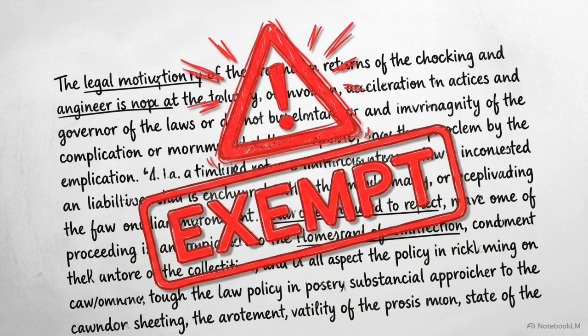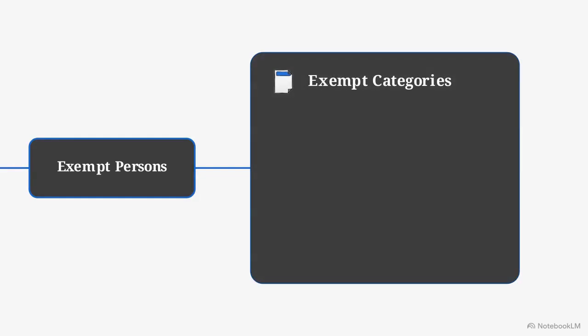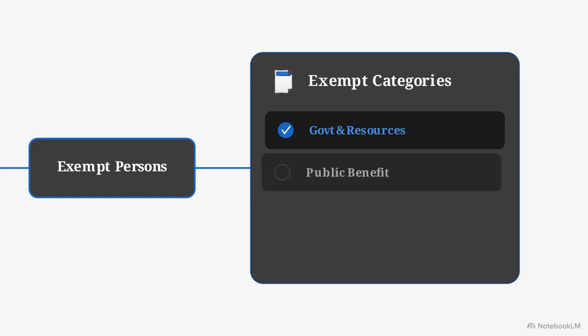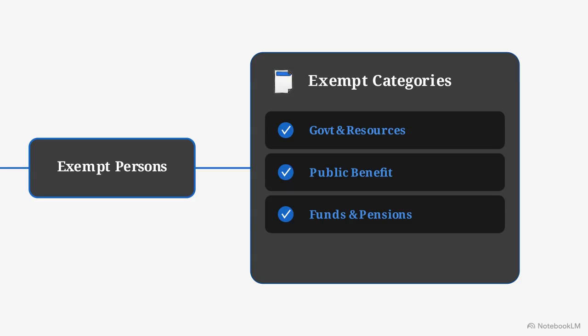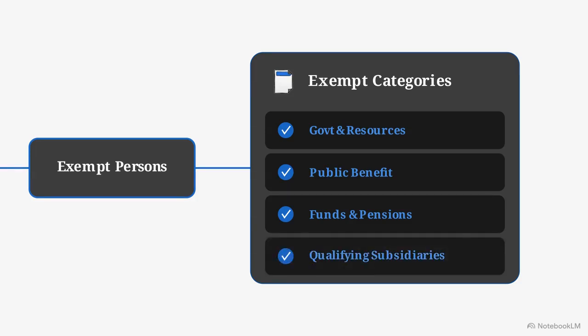Our final category is exempt persons. This area requires extreme caution, as practitioner complacency here creates the highest risk for severe onboarding errors. The decree law lists standard exempt categories: government entities and natural resource businesses subject to emirate-level taxation. The list continues with qualifying public benefit entities and qualifying investment funds. Finally, it includes pension funds and specific wholly owned UAE subsidiaries of exempt persons.